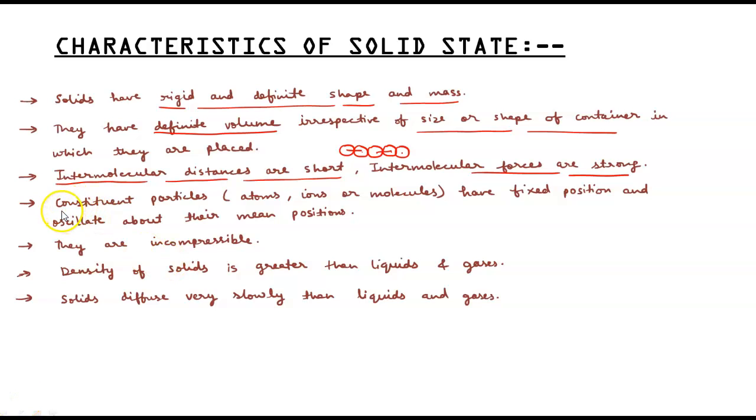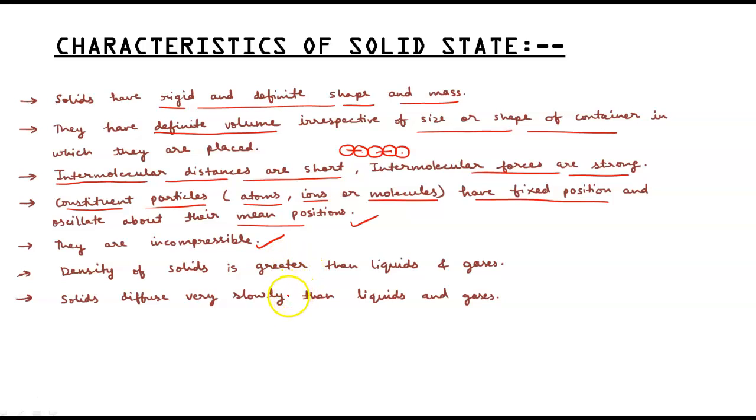The constituent particles of solids can be atoms, ions or molecules. They have fixed position and they can oscillate about their mean position only. So they are fixed, they can't move from one place to another, so they can vibrate or oscillate about their mean positions only. They are incompressible as they are hard, rigid, with definite shape, so they can't be compressed.